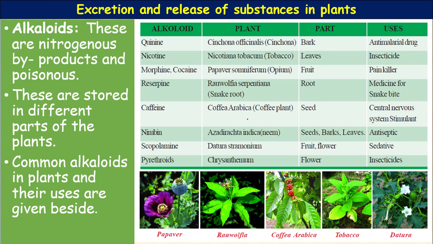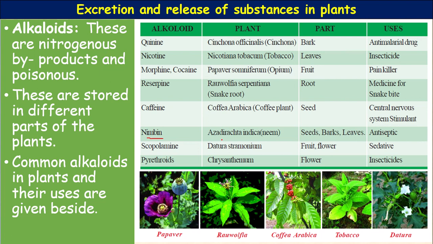Next, caffeine. Caffeine is produced from the plant Coffea arabica, the coffee plant. From the seeds this caffeine is extracted. It also stimulates the central nervous system, the brain. As a stimulant it can be used. Nimbin is the most common alkaloid. You can see Azadirachta indica, the neem plant, and almost all parts of the plant contain this alkaloid nimbin.